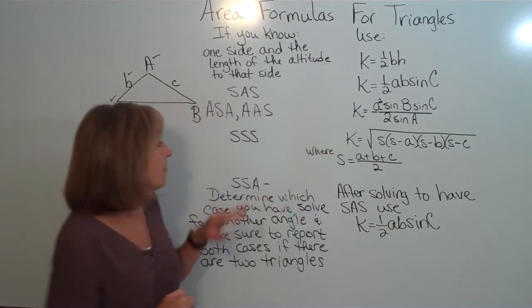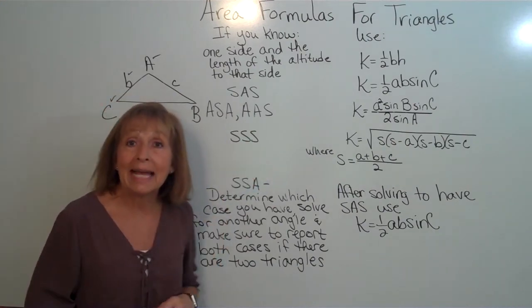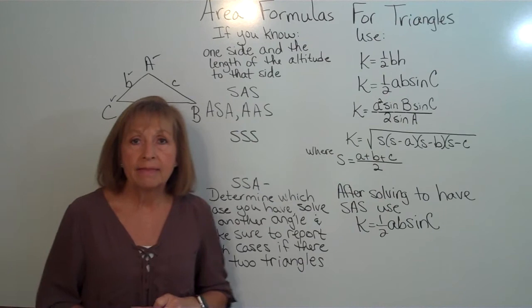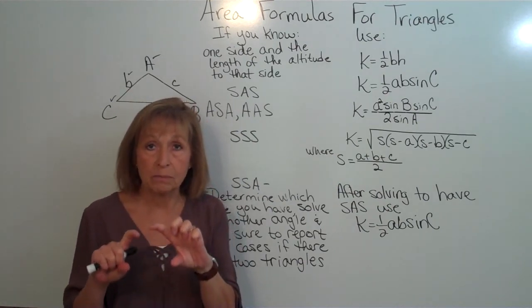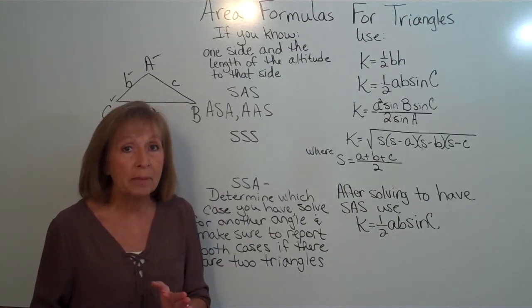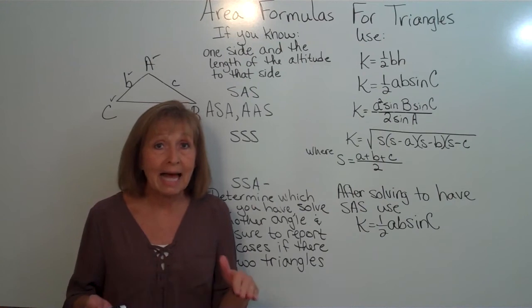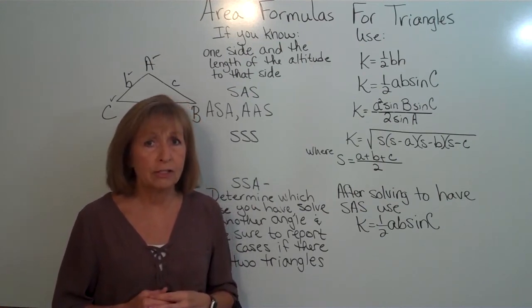Now, what if you have side, side, side? So if you have side, side, side, always remember that the addition of the smaller two lengths of the sides, those smaller side lengths added together, always has to be a number bigger than the longest side, or it doesn't make a triangle. So you always want to check and make sure that that's true.